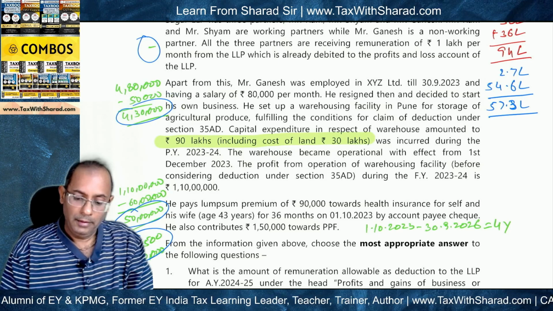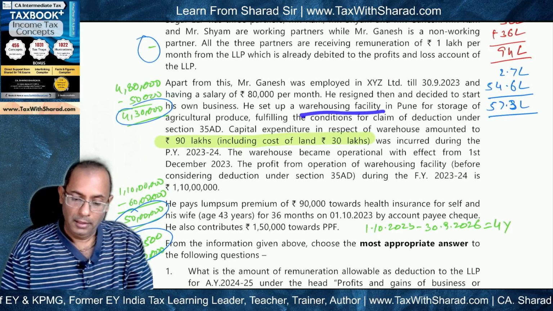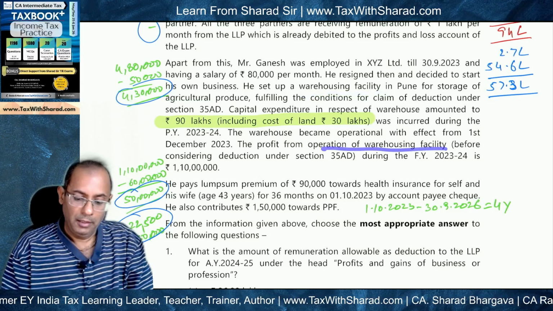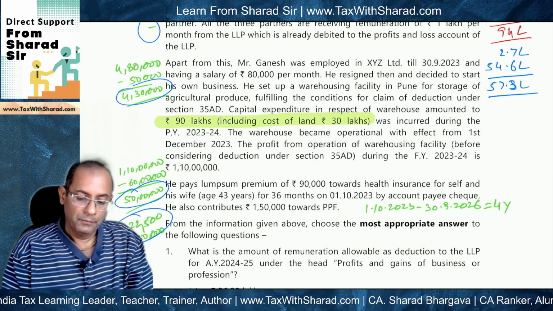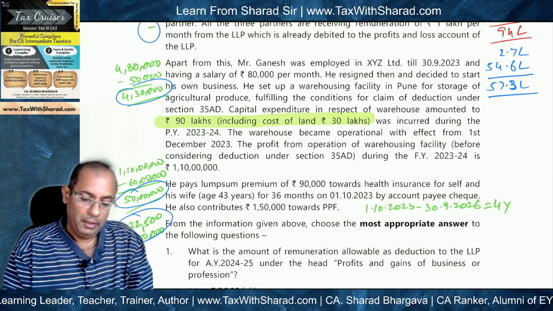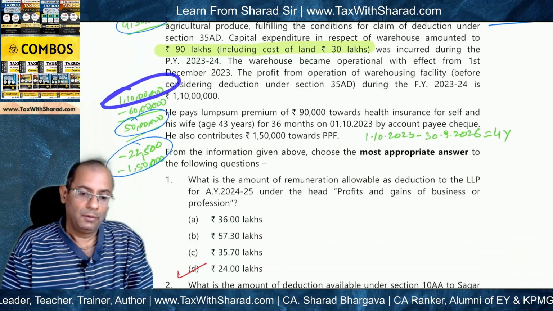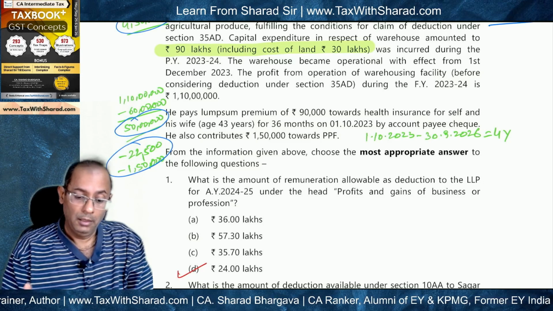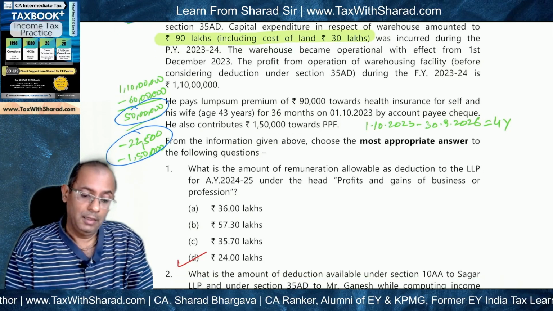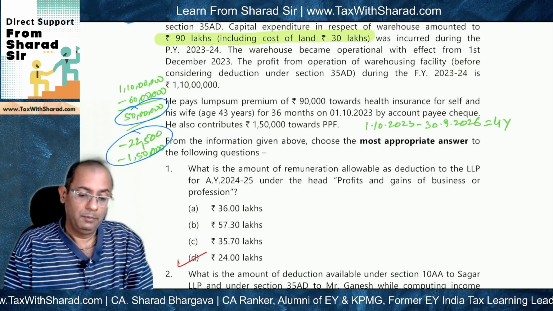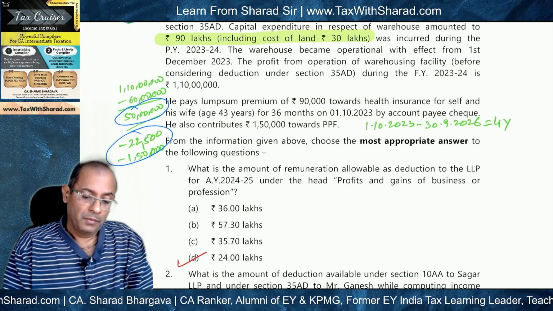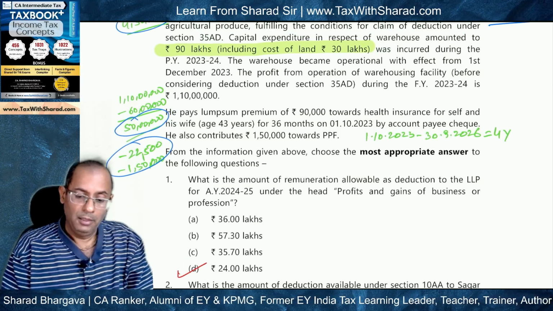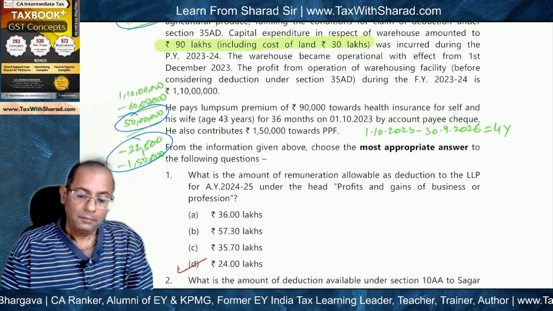And then the details in regard to the warehousing facility are given, and the profit from operation of warehousing facility before deduction under 35AD is 1 crore 10 lakh. So profit is 1 crore 10 lakh. Okay. And since we are talking about total income under regular provisions, 35AD will be allowed. So 35AD, as we saw earlier, is 60 lakh. So 60 lakh is what we will provide as deduction. So the amount here will come to 50 lakh, which will become taxable under the head PGBP.